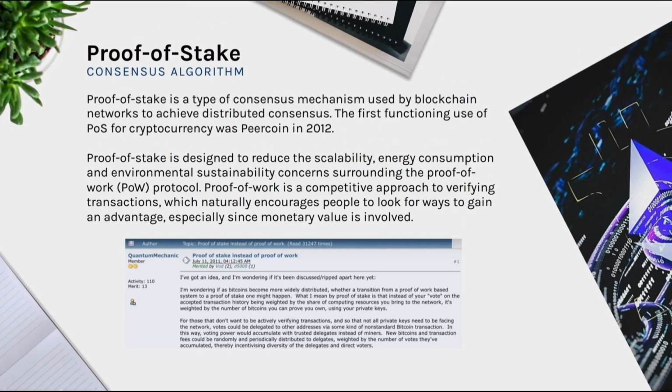So, proof of stake. Proof of stake is another very popular consensus algorithm which tackles some of the problems of proof of work. Proof of work is a competitive approach to verifying transactions which naturally encourages people to look for ways to gain advantage, especially when monetary value is involved. It was first introduced by a user named Quantum Mechanic in 2011 on the Bitcoin Talk forum, as you can see in the screenshot in the PPT.